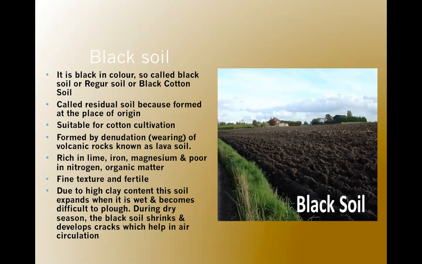Why is it residual? Because it is formed at the place of origin. It is black in color because it is formed by the process of denudation of volcanic rocks. Okay, we are done with this part. Now we move on to the distribution of black soil. So the regur soil or the black soil, you can say,